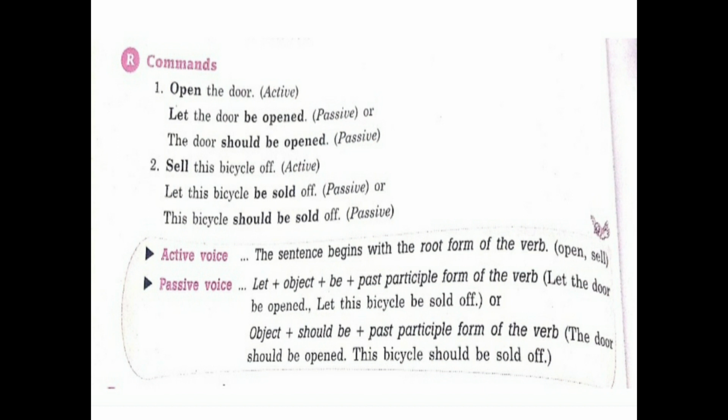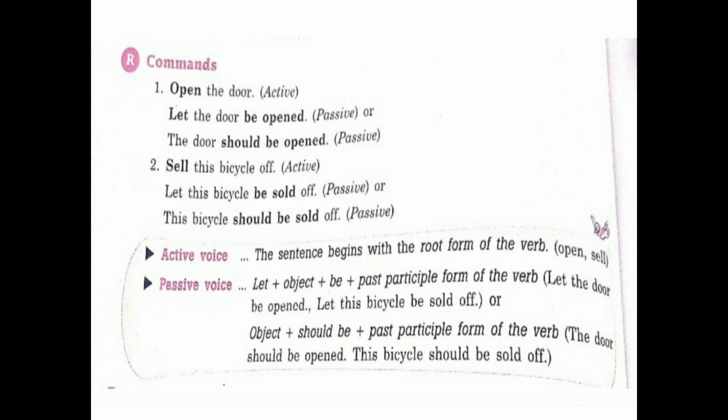So see the sentence: open the door. Now here this sentence starts with the verb. So imperative sentences start with the verb only. When it is like this, open the door, there are two ways. First, we use let in the beginning, so the sentence is like this: let the door be opened. And if we use the object in the beginning, then the door should be opened. So I hope it's clear to you.